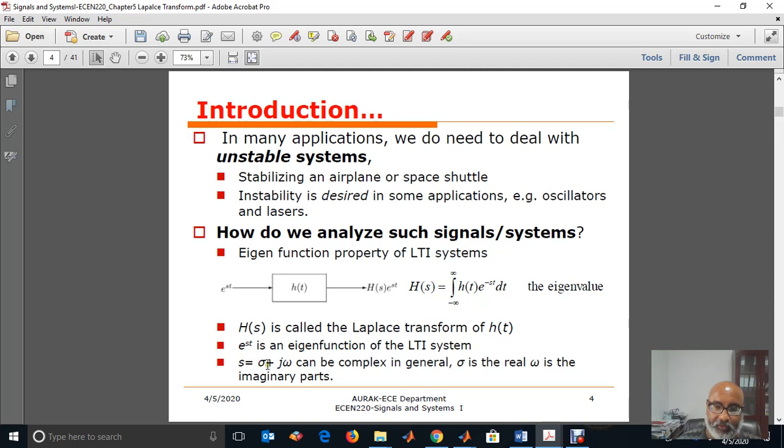If sigma is equal to 0, we come to the Fourier transform, because s will be j omega, and if we substitute here, we have h of j omega, the integral from minus infinity to infinity of h of t e raised to minus j omega t dt. We saw this in the previous chapter also. So h of s in general, in the Laplace case, we call the Laplace transform of h of t. That's going from the time domain for the system h of t to the Laplace domain h of s.